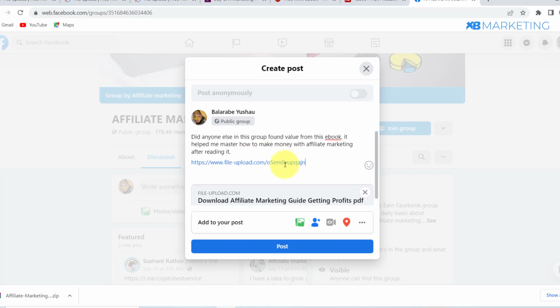So basically, you are creating curiosity right here. People are curious about what this ebook is all about, and there's a very high chance that they are going to click on this link to get the ebook. And keep in mind, they don't need to purchase this ebook. It's absolutely free. They don't need to complete any offer. All they need to do is click on it and get it downloaded. All right, so basically that is how simple it is.